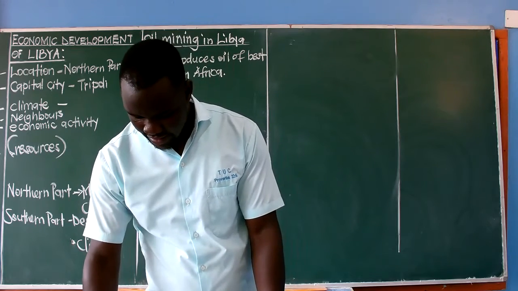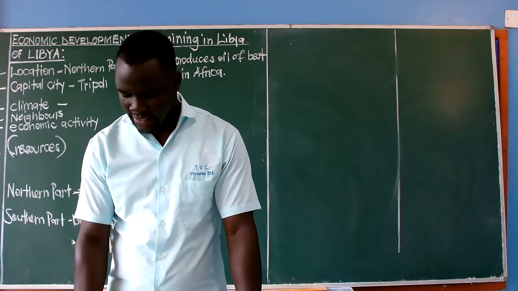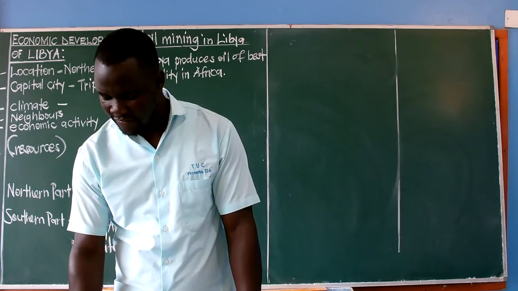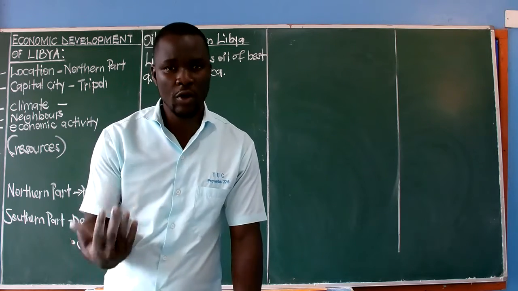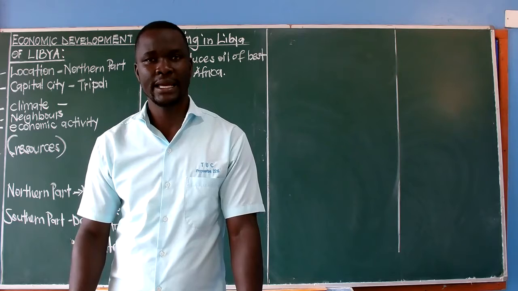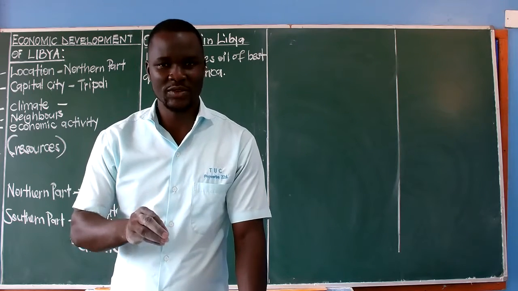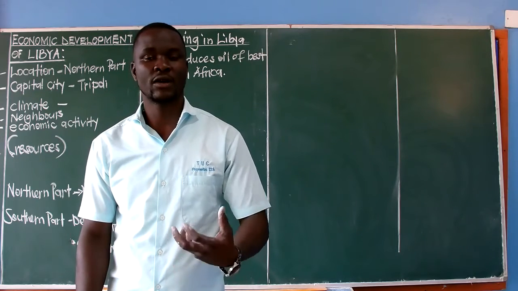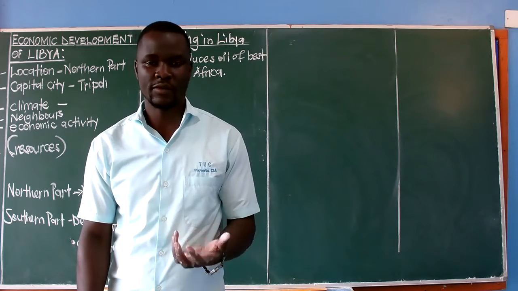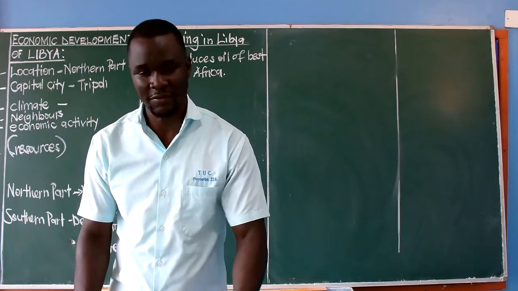So all those are problems which are caused due to the oil mining. Now the ones we have been talking about are the ones which are caused due to mining of oil in an area. Now we have problems that the mining industry is facing.